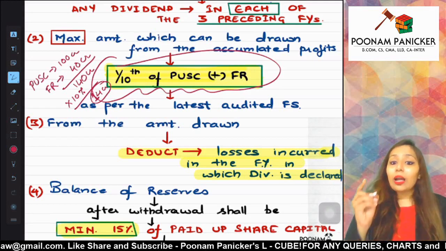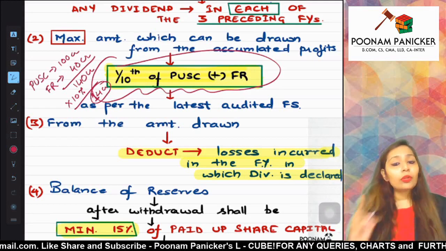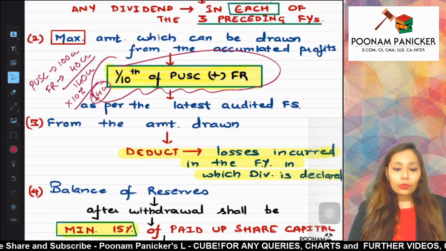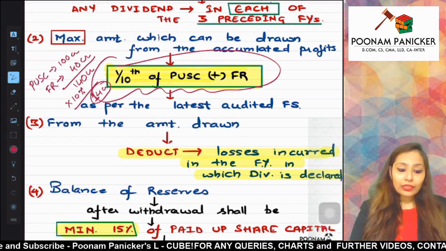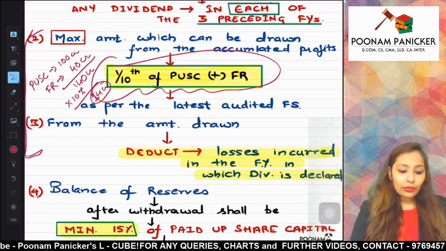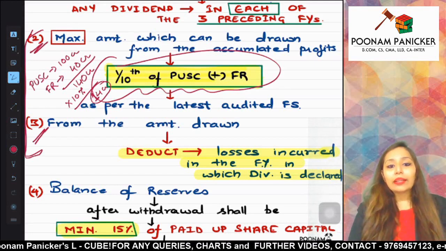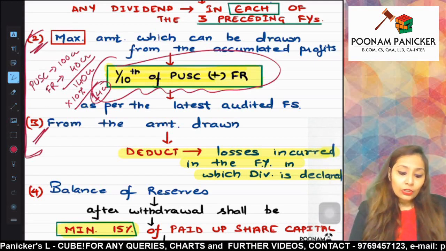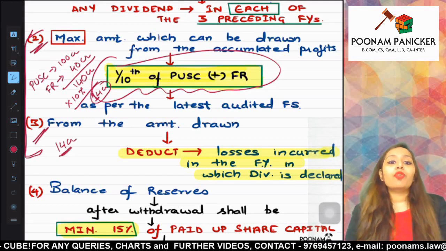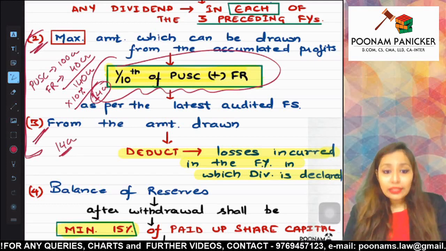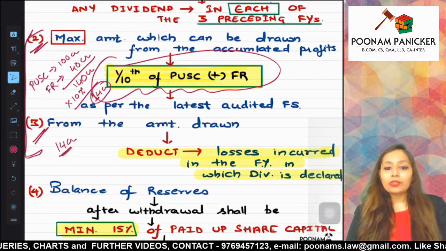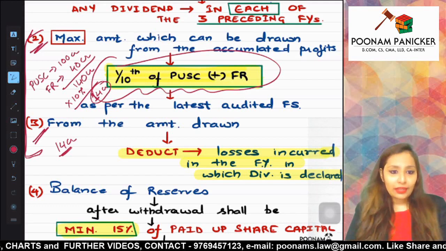But sub-rule 2 cannot be looked at alone. Along with sub-rule 2, you will also have to have a look at sub-rule 3. So make sure you are having a look at sub-rule 2 and sub-rule 3 at the same time. From this 14 crores which you are withdrawing from the reserves, you will have to first deduct the losses incurred in the financial year in which the dividend is declared.